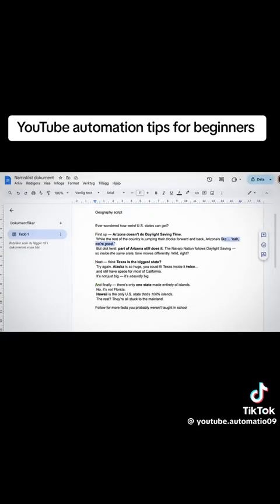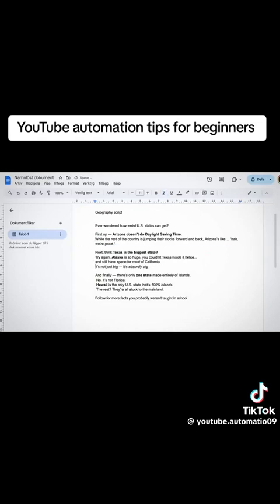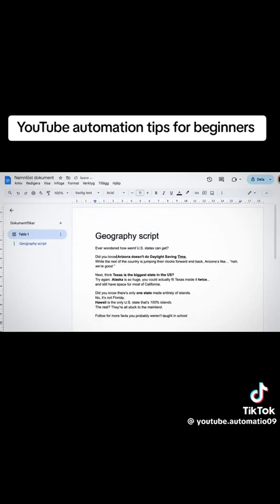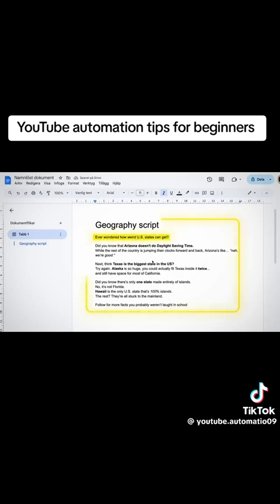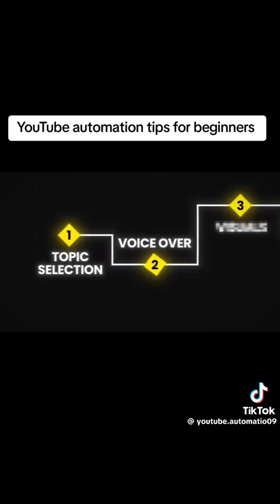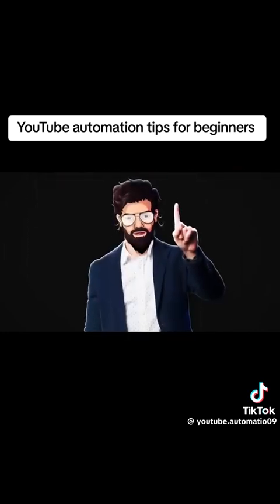For example, I'm going to remove all of the emojis and I'm going to change a few words here and there. This is because AI is, sadly, not perfect, so a bit of human touch-ups are often needed. And now that we have our topic and our script ready, we're going to need to create a voiceover. To do this, you're going to want to use a text-to-speech software like ElevenLabs, which in my opinion,